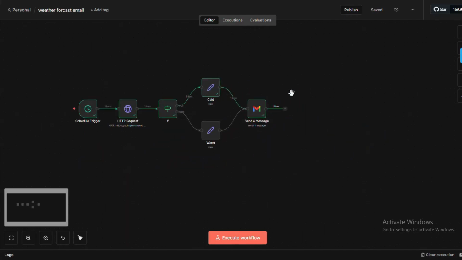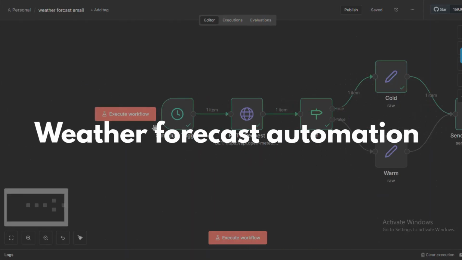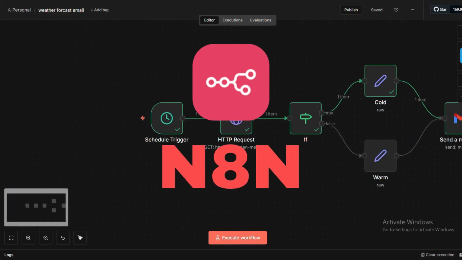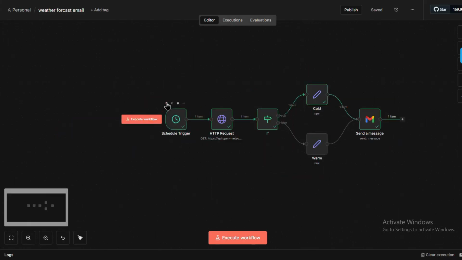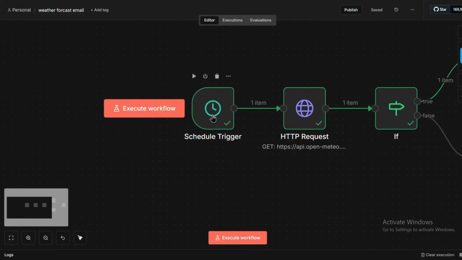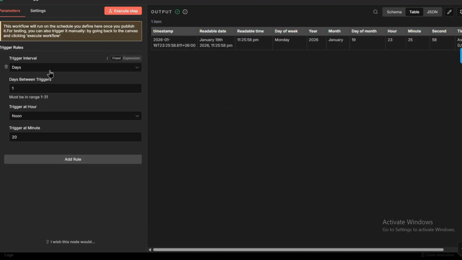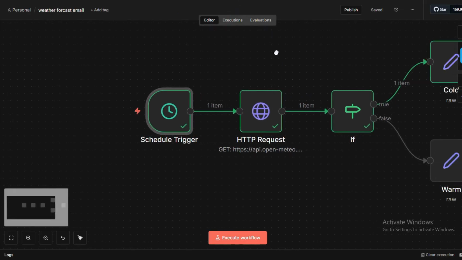So recently I built a weather forecast automation that sends a message to my email in N8N. I'll guide you through how I built it. First, I created a node that automatically starts itself at a specific time. In this regard, I chose it to send me an email at 12 o'clock.